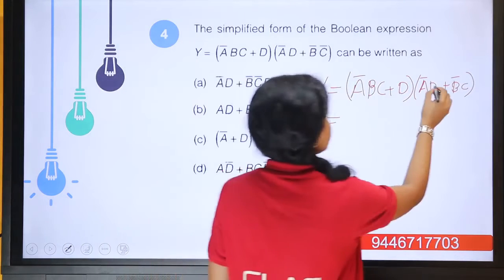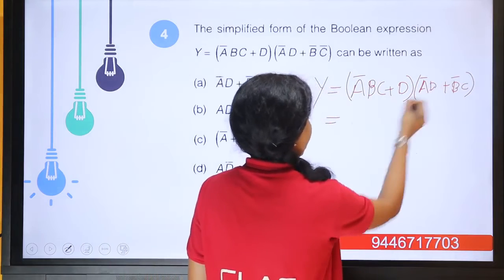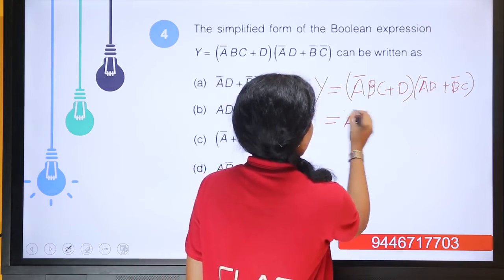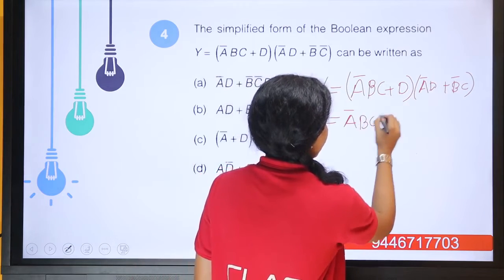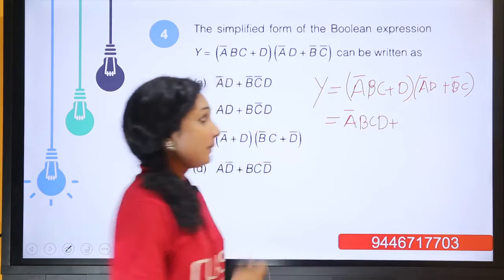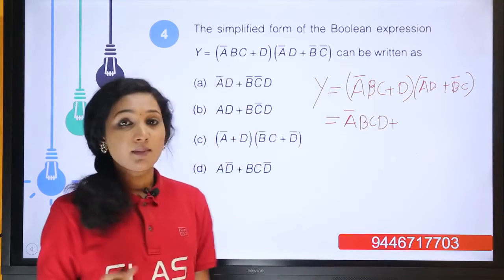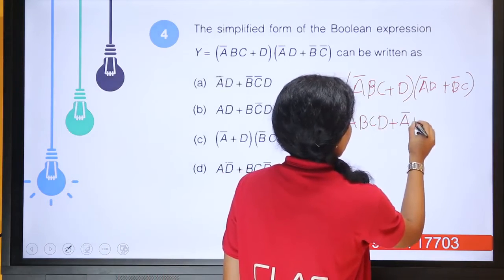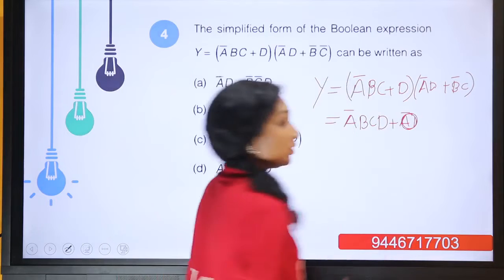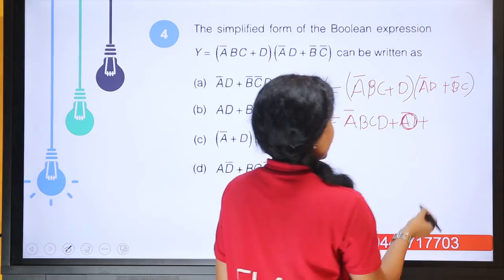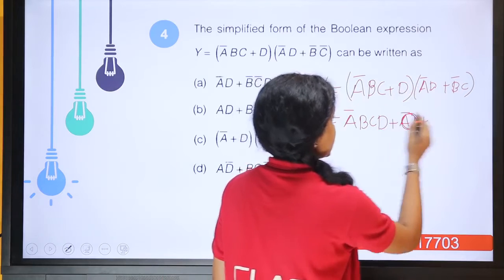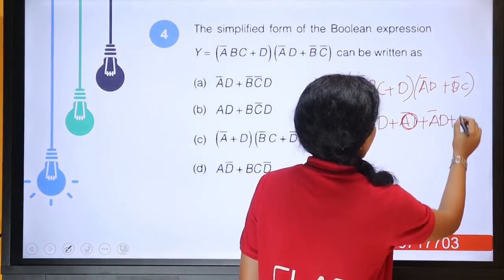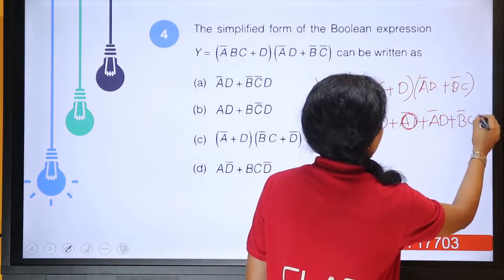Applying distributive law, it becomes a bar bc and a bar d. So again a bar bcd or a bar b b bar c. There b and b bar becomes 0, so this term will be equal to 0. Now the third term, a bar d and d, it becomes a bar d or b bar c d.